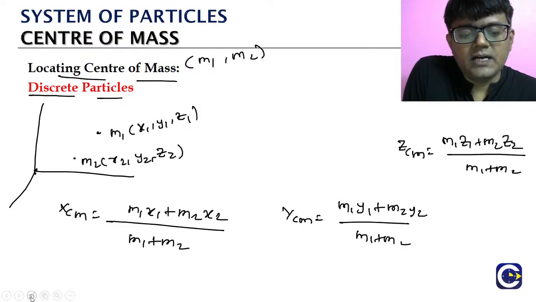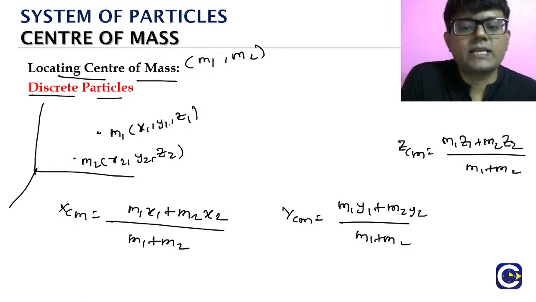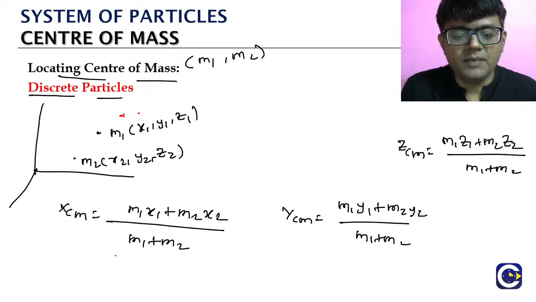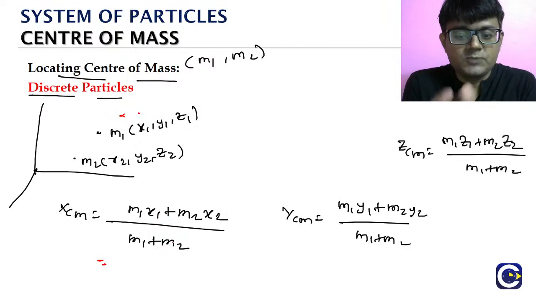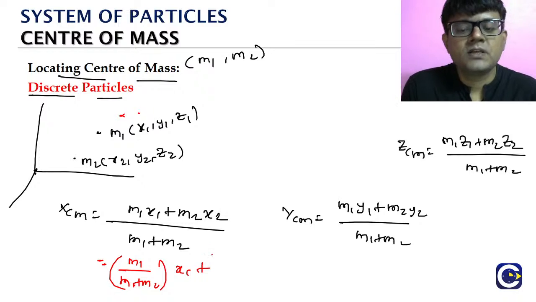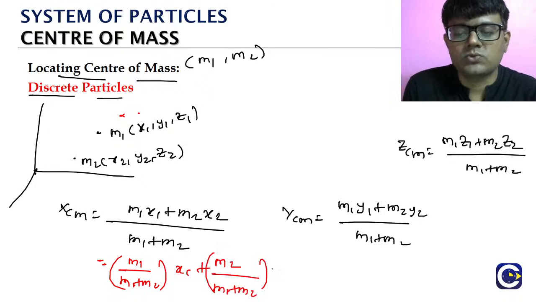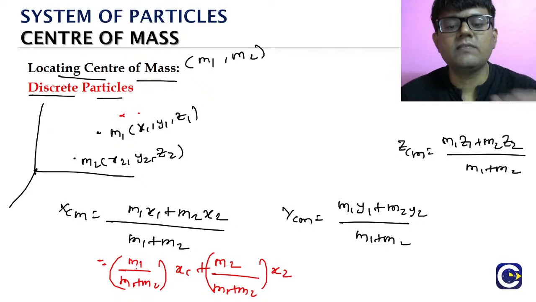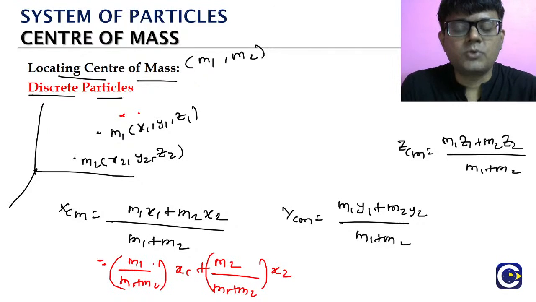Each of these masses has its respective coordinates. Now the x coordinate of m1 is x1. Look at this, we can write it by splitting: m1 by m1 plus m2 into x1. Similarly, the next term is m2 by m1 plus m2 into x2. So what is the significance of this approach?